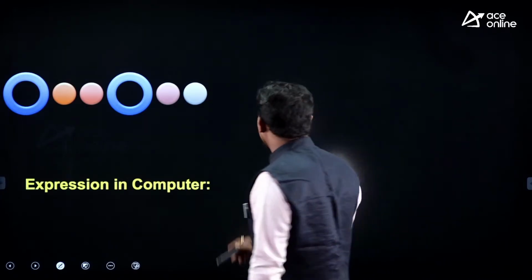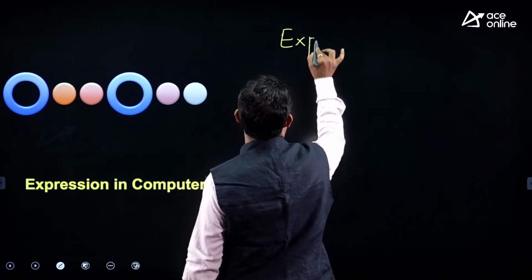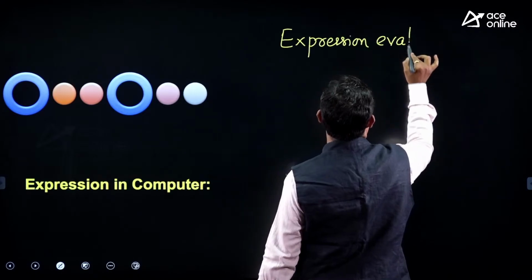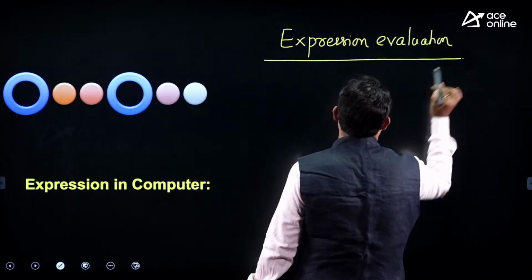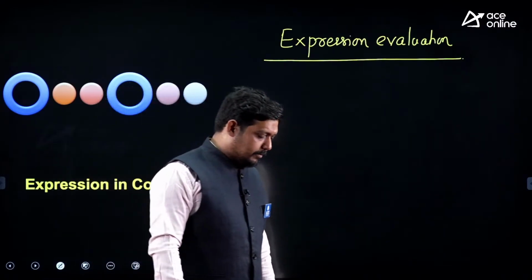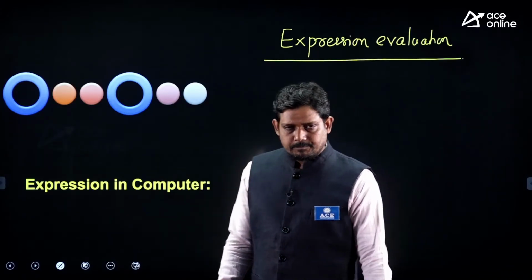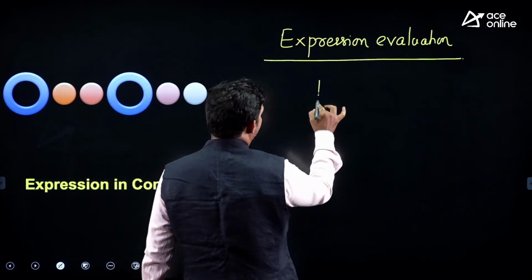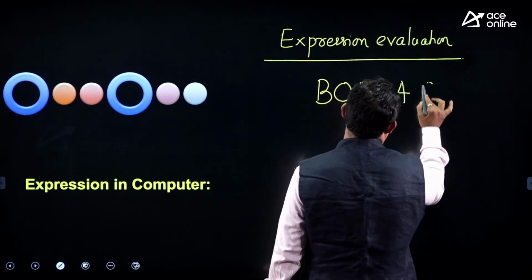Now expression evaluation, arithmetic expression evaluation. Recall that when we started understanding operators plus, minus, division, multiplication and brackets, the first rule that was taught to you was the BODMAS rule.